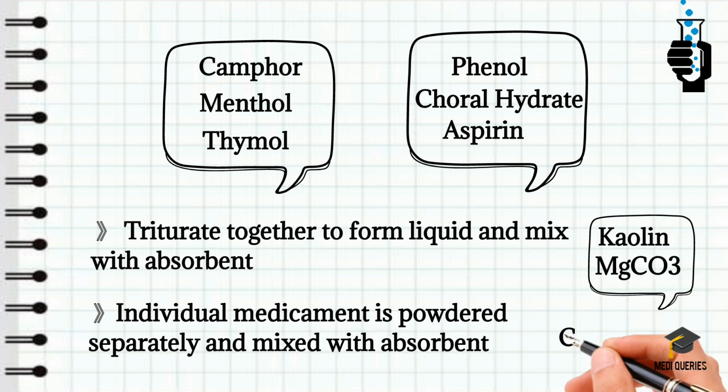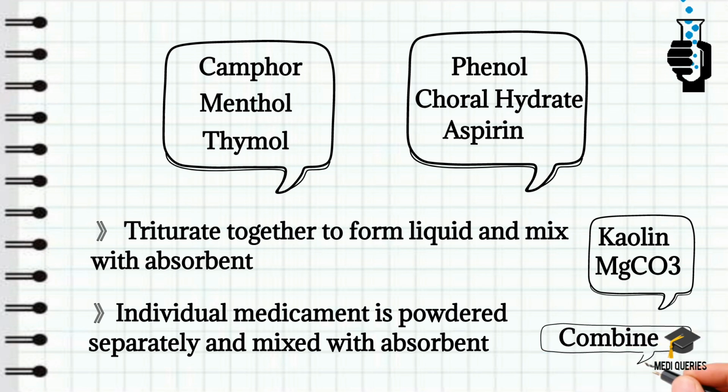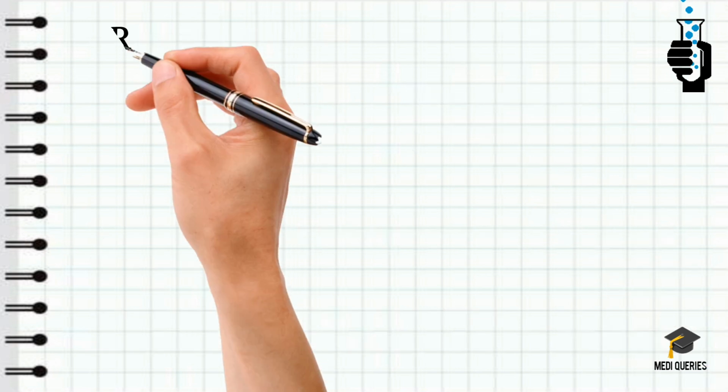So these substances can be dispersed by any one of the following methods. The first method is triturating together to form a liquid and mixing with an absorbent like kaolin or light magnesium carbonate to produce a free flowing powder. Okay, that is one method. Another method is that the individual medicaments are powdered separately, mixed with an absorbent, then combined together lightly and filled in a suitable container. So that is the other method. By these two methods, we can form a suitable freely flowing powder.